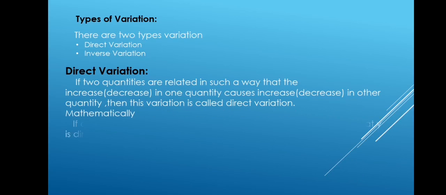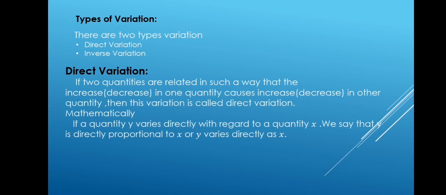Mathematically, if a quantity y varies directly with regard to a quantity x, we say that y is directly proportional to x, or y varies directly as x. And it is written as y is directly proportional to x, or y is equal to kx. We know that whenever we have to convert a relation into an equation, we remove the sign of proportionality and we replace it by the sign of equality and a constant.